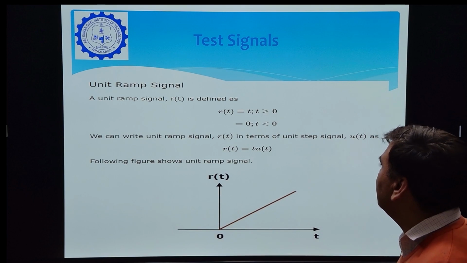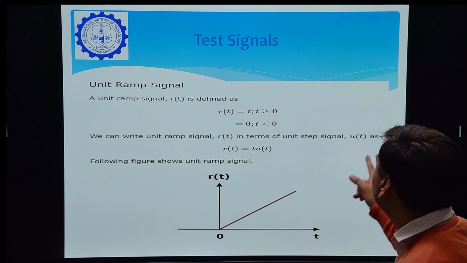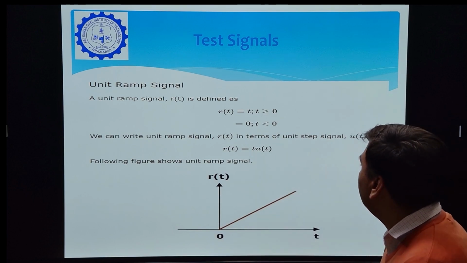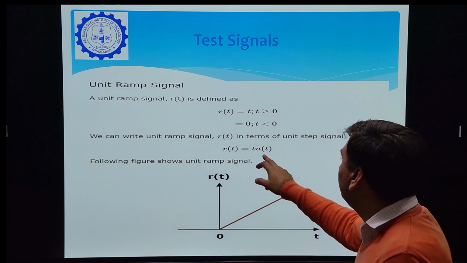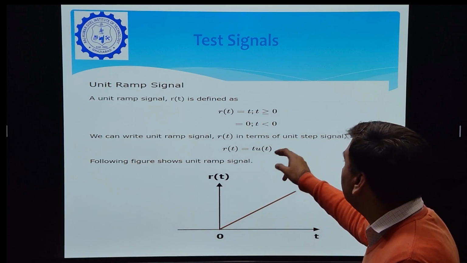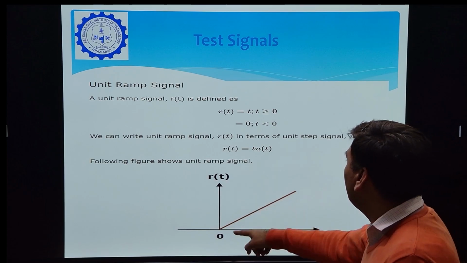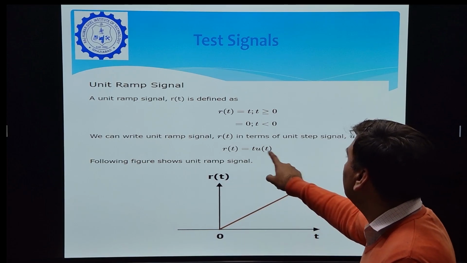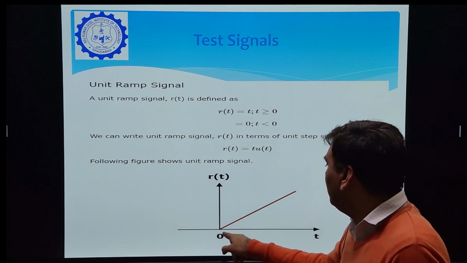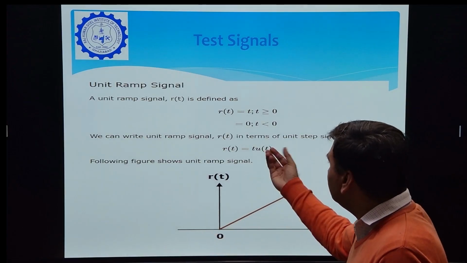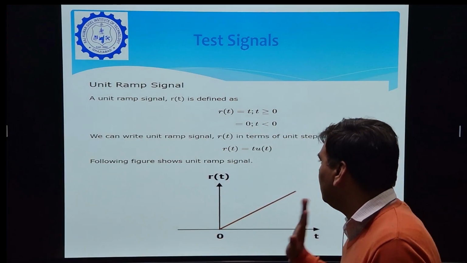We can write the unit ramp signal in terms of the unit step signal. r(t) is equal to t u(t). Why can we write this? Because we know that the value of u(t) is 1 if time is greater than 0. So for t greater than or equal to 0, u(t) will be 1 and r(t) will again be t, and for t less than 0, u(t) is 0, so r(t) will be 0. So it is satisfied.